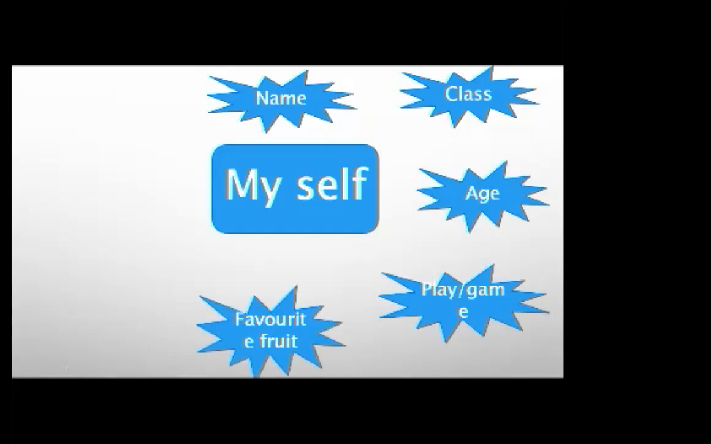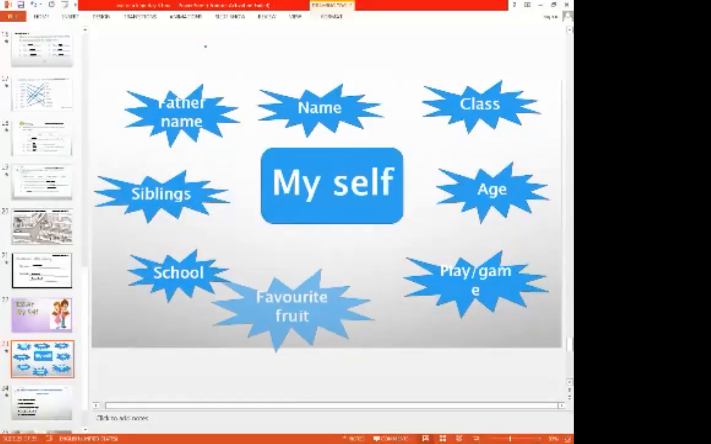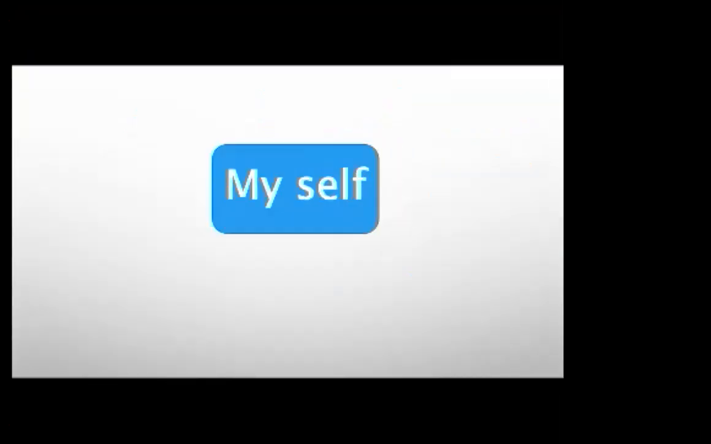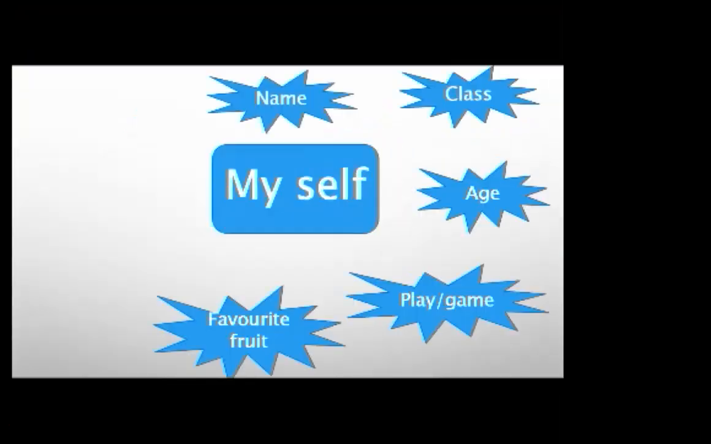Next is favorite fruit. In this, you can tell your favorite fruit. There are many fruits, mango, apple, banana, orange. You can tell about your favorite fruit, like my favorite fruit is, and then you will tell the name of your favorite fruit. Then school name. You can tell the name of your school, like my school name is Muhammadi Girls Primary School.